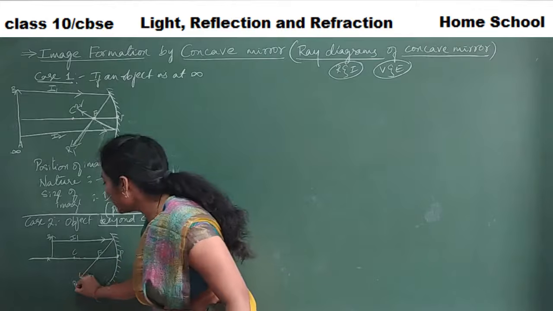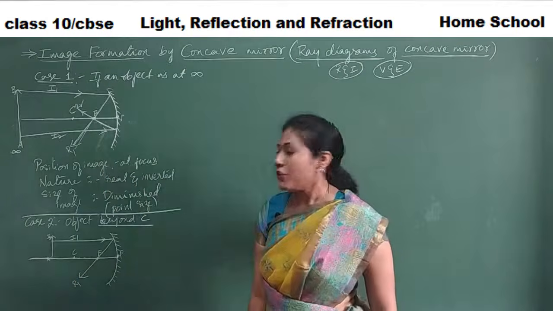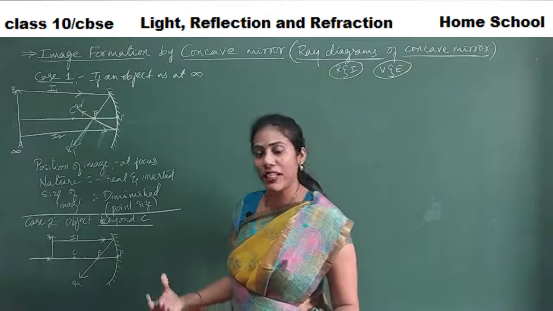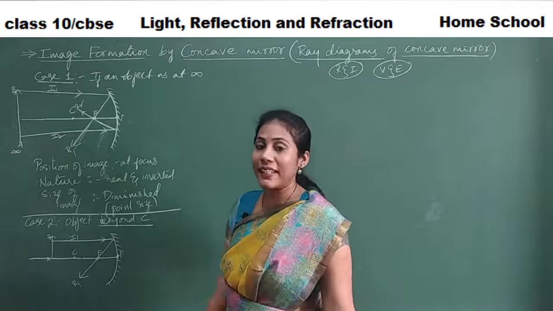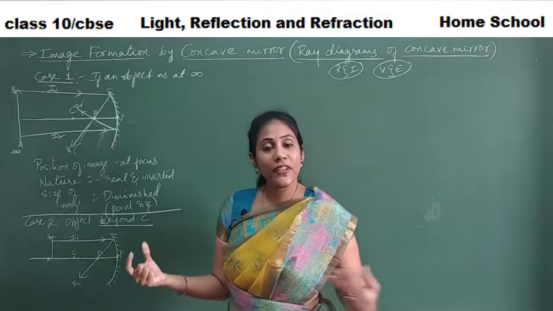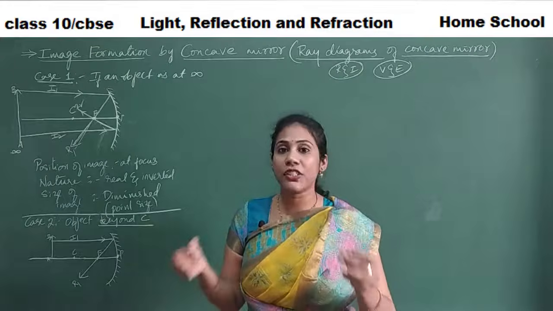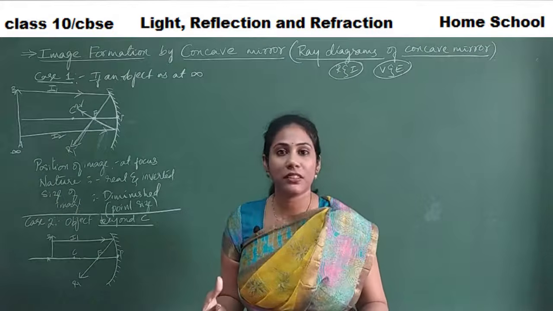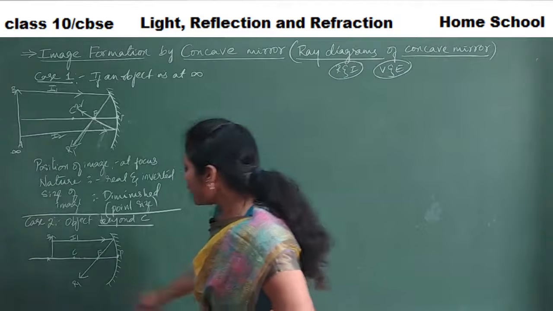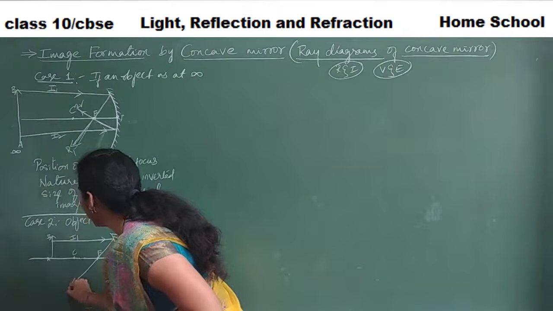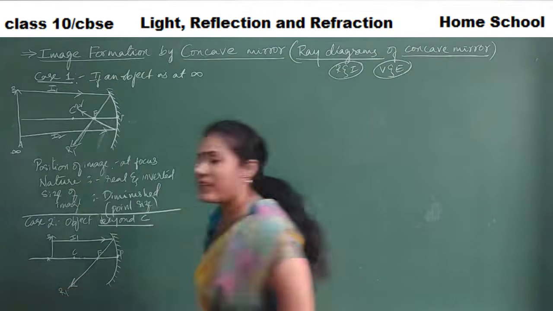So this is my first reflected ray. I should check where the reflected rays are actually meeting. That is my target, because wherever the reflected rays are meeting, at that particular point, the image is going to be formed. Clear? Fine. So this is my first reflected ray. A little bigger one I will draw. Yes, this is my first reflected ray.